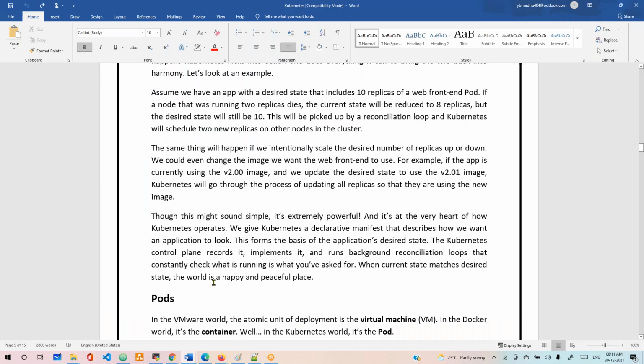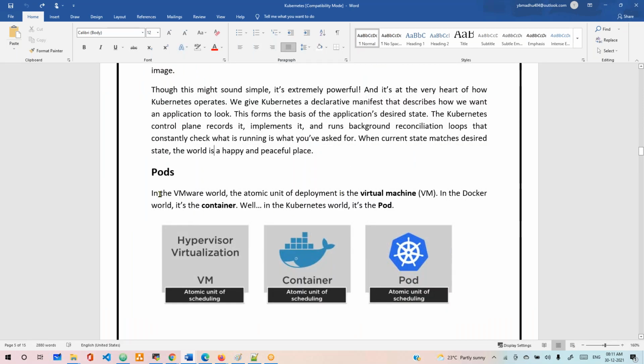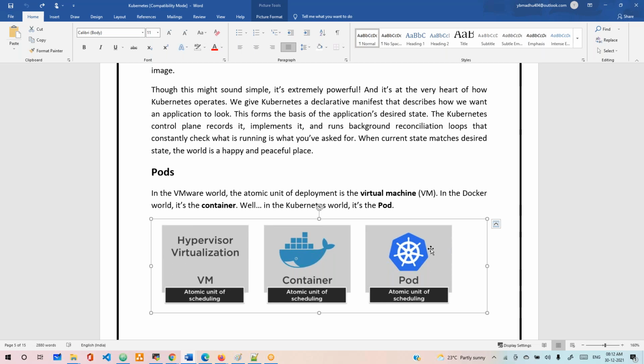Okay. But what is a pod? In the VMware world, the atomic unit of deployment is called a virtual machine. At the Linux machine level, if you want to deploy any application, what are we using? We are using VMs. Okay. At the Docker level, what are we using? Container. At the Docker level, we call it a container. In the Kubernetes world, we call it a pod. Understand? Clear? The difference between VMs, containers, and Kubernetes. That means in Kubernetes we call it a pod, in Docker we call it a container, and on a Linux machine we call it a VM.